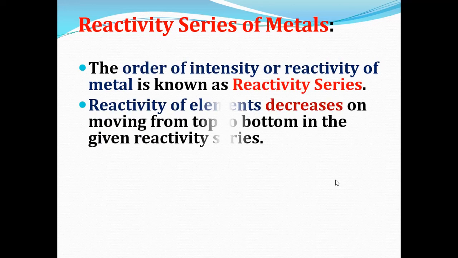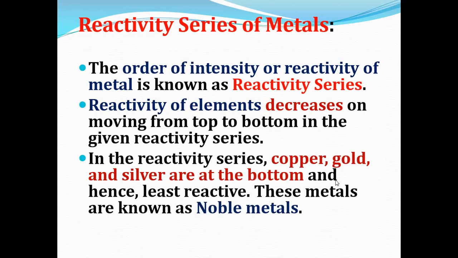Now reactivity series of metals. Reactivity series means some metals can react with other elements very much. That means they are highly reactive, and some metals are less reactive. Based on the reactivity of the metal, we have arranged the metals in an order that is called reactivity series.